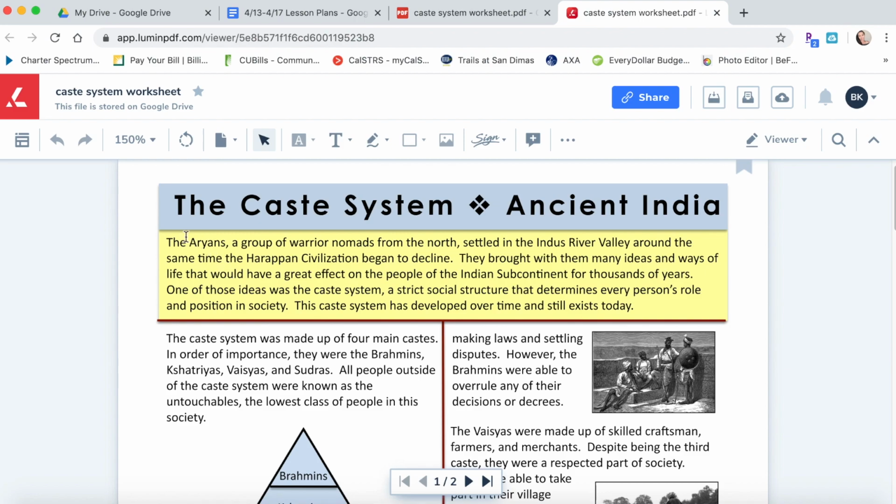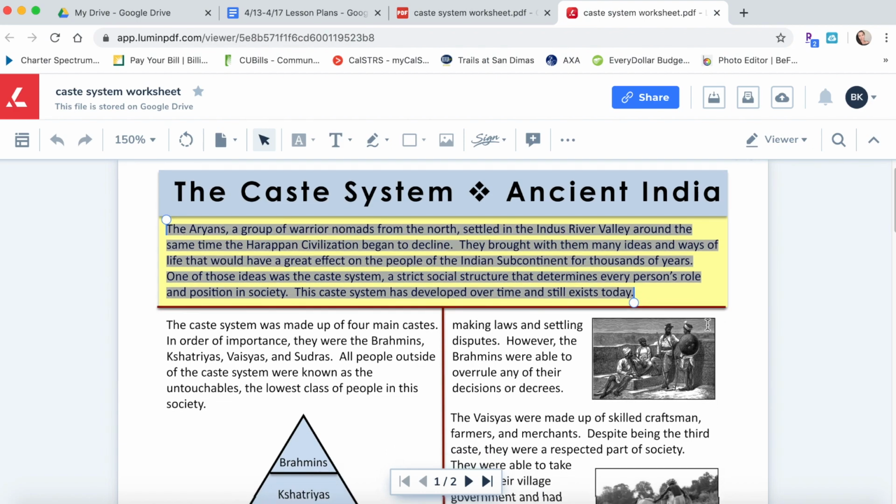So here we go. The caste system, ancient India. The Aryans, a group of warrior nomads from the north, settled in the Indus River Valley around the same time the Harappan civilization began to decline. They brought with them many ideas and ways of life that would have a great effect on the people of the Indian subcontinent for thousands of years. One of those ideas was the caste system, a strict social structure that determines every person's role and position in society. This caste system has developed over time and still exists today.